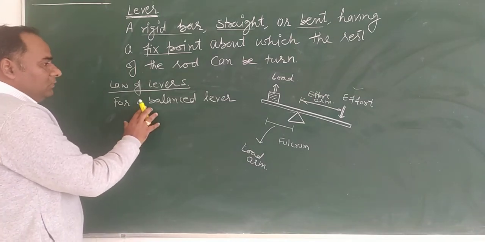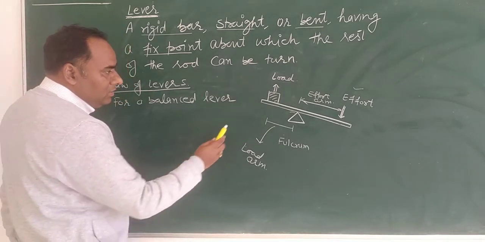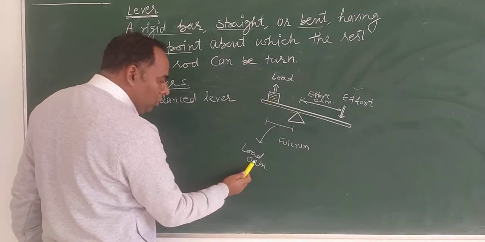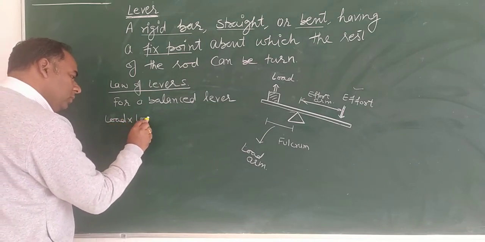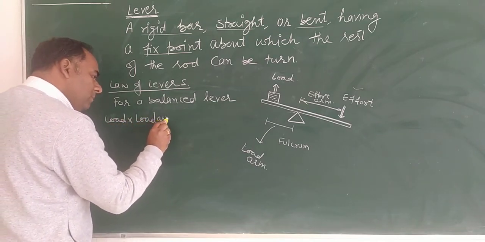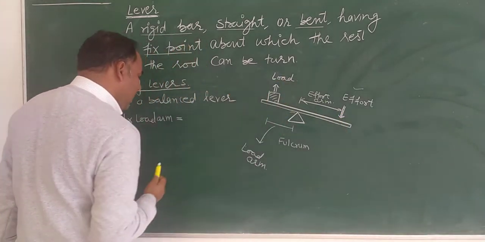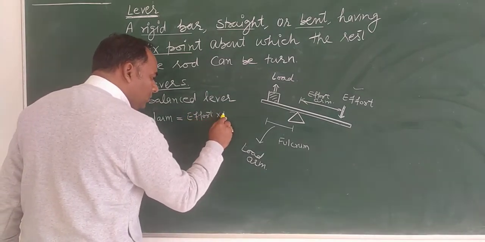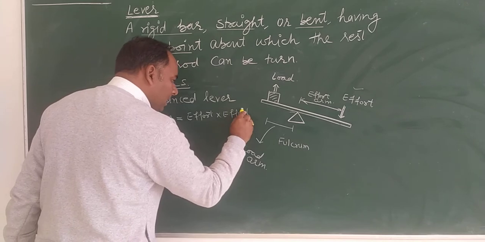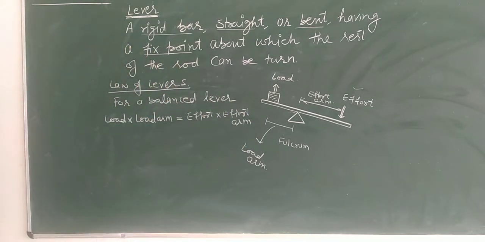And when this lever is balanced, load into load arm is equal to effort into effort arm. So this is the law, also known as the principle of levers.